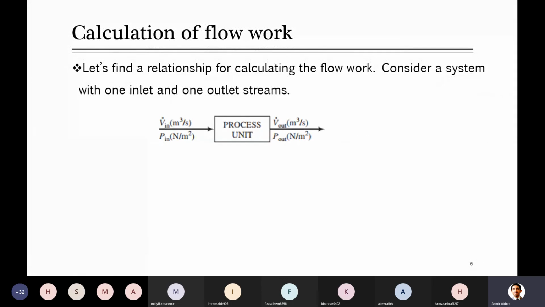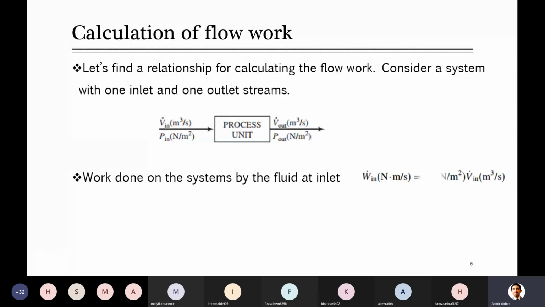that how to calculate flow work. Actually, in this chapter, most of the time, in these calculations, shaft work is directly provided to you. For example, any motor or turbine is performing this work. So most of what you will be calculating is the flow work, and that can be calculated if you are provided with a system, pressure, and volume. So volumetric flow rate is in the form of volume.